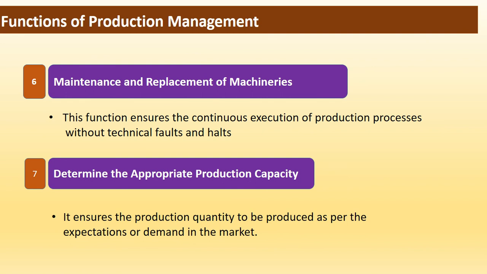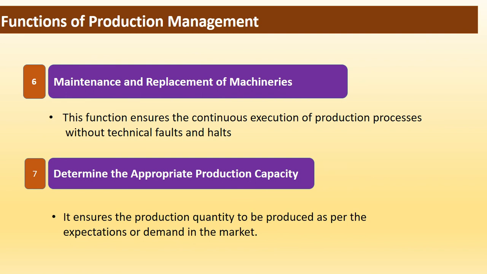This practice prevents the breakdown of machines and avoids the stoppages in the execution of production process. This function ensures the continuous execution of production processes without technical faults and halts.